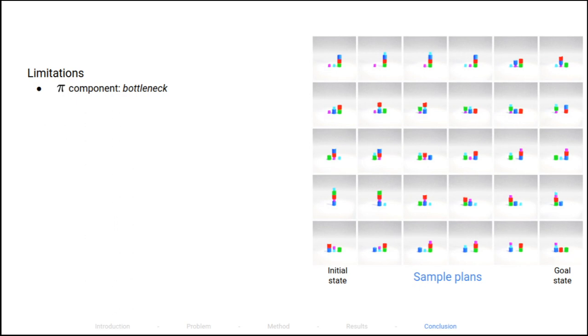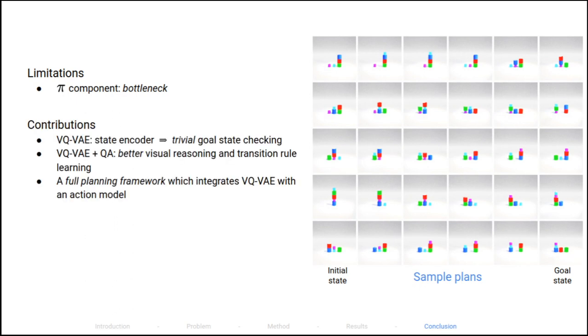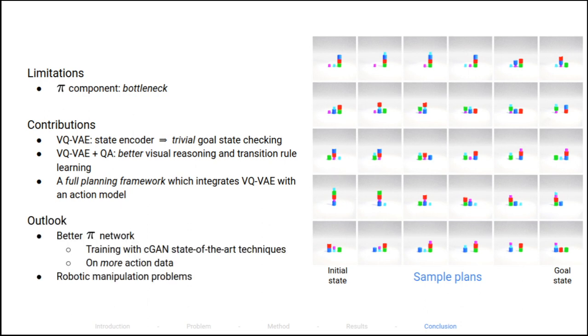Under a more complex setting, pi has to perform better to be more effective. Our contribution enables us to construct a planning framework for sequential manipulation tasks directly from images. As future work, we would like to improve the performance of pi and then integrate this planner with a motion planner to realize these plans by a robotic arm.